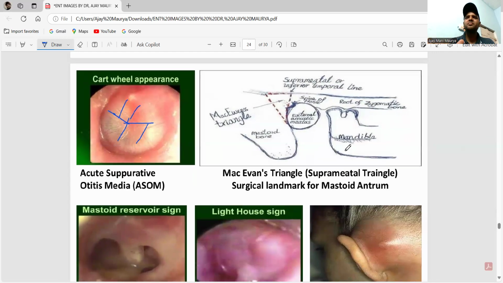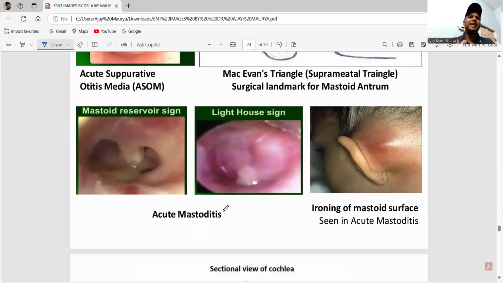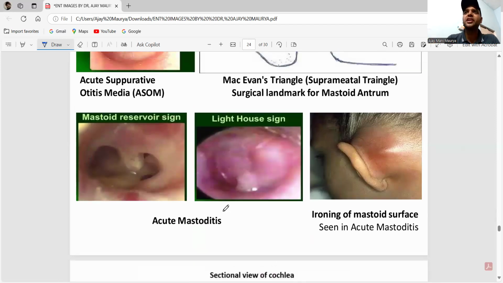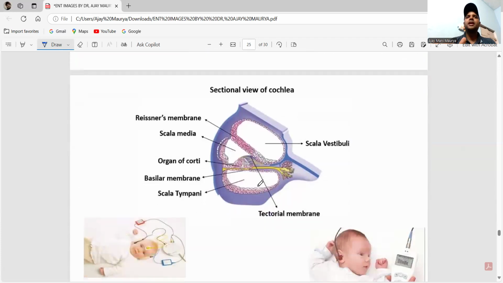Next, this is acute mastoiditis. This is the mastoid sign, and you can see the lighthouse sign, with ironing of the mastoid surface, seen in acute mastoiditis. Remember this one. Also remember the sectional view of the cochlea: scala vestibuli, scala tympani, and scala media.